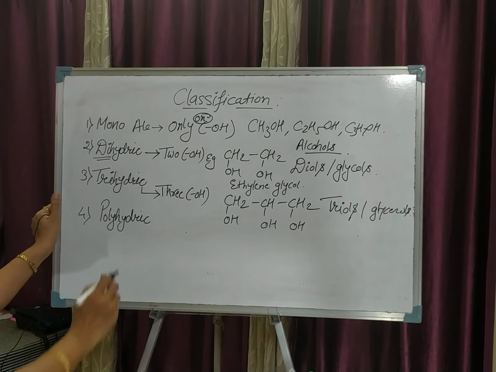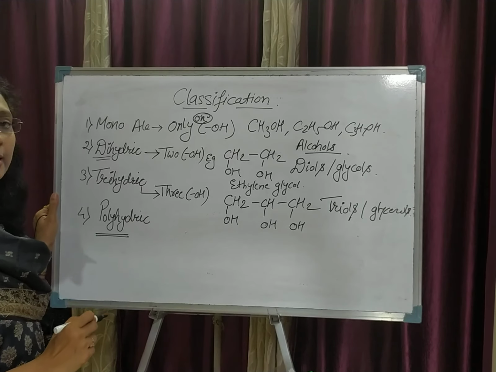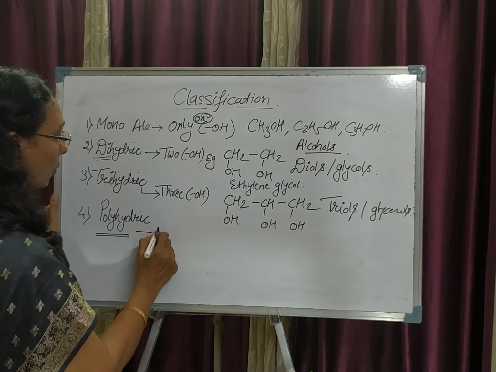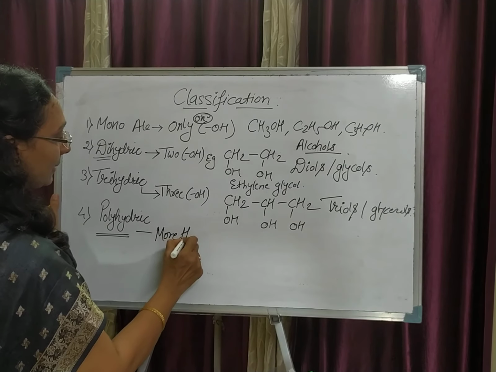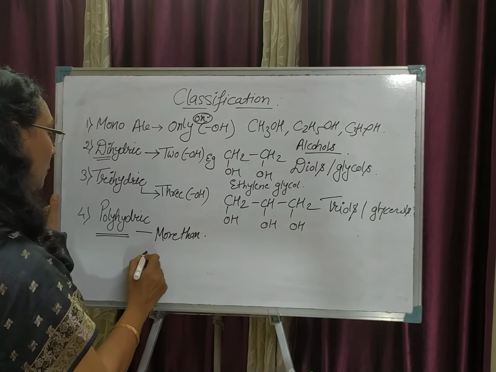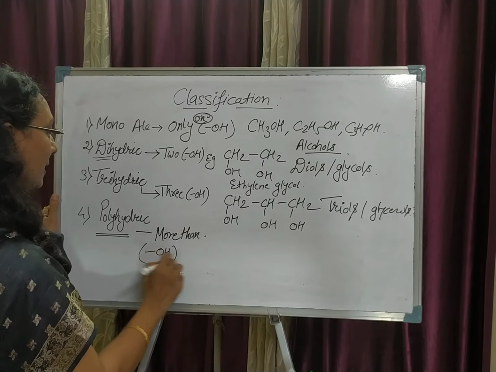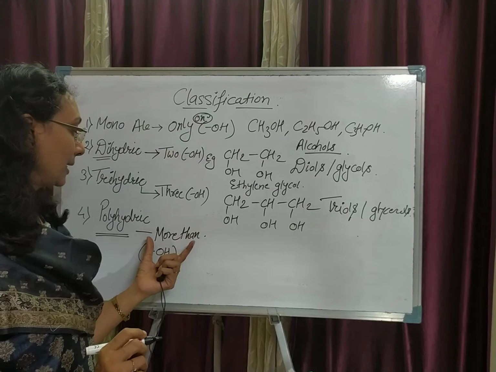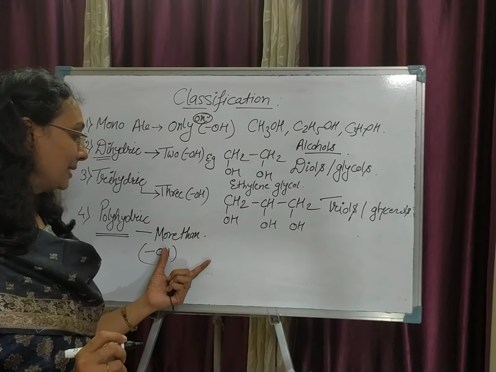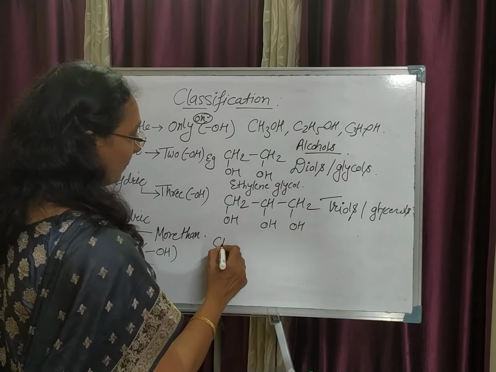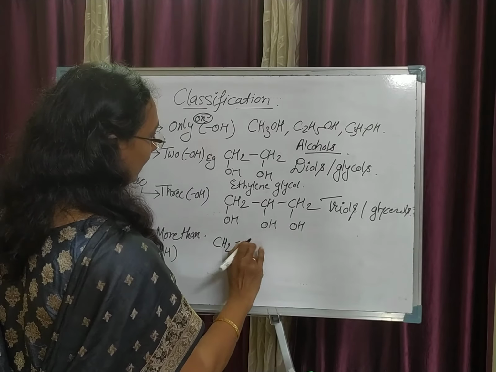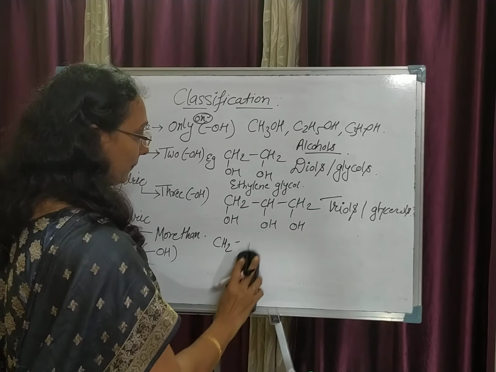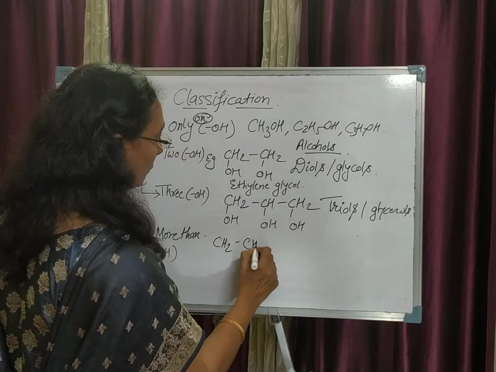The last one is polyhydric alcohol. If there are more than 3 hydroxyl groups present in that particular alcohol, then that will be an example of polyhydric alcohol.